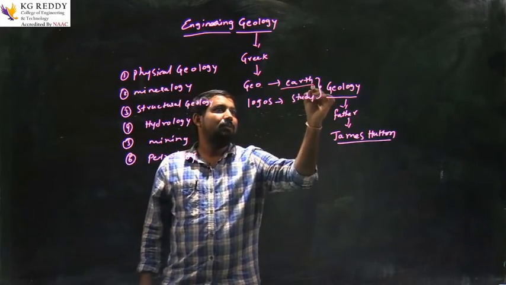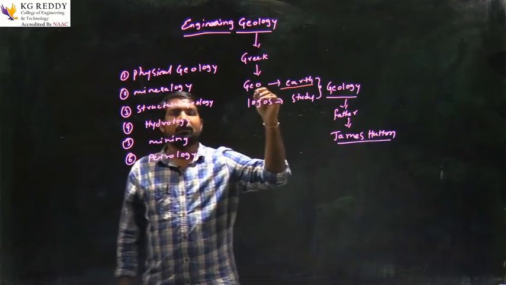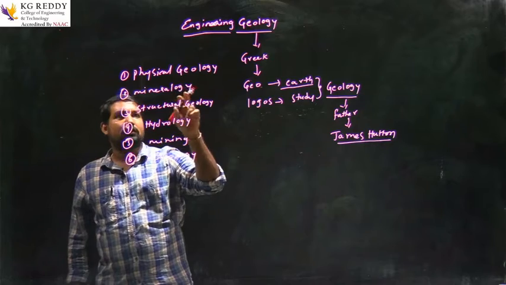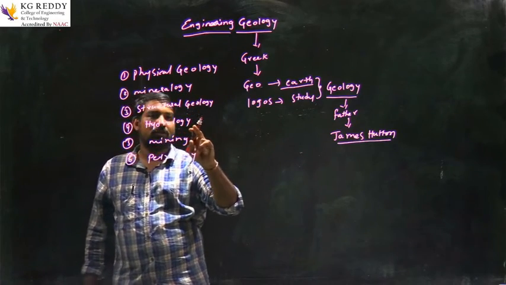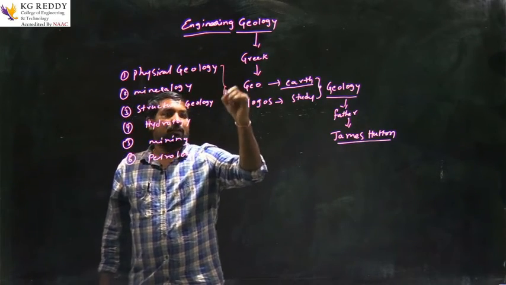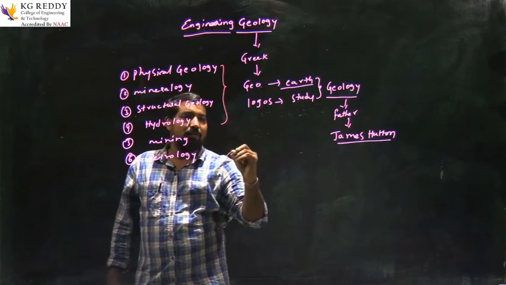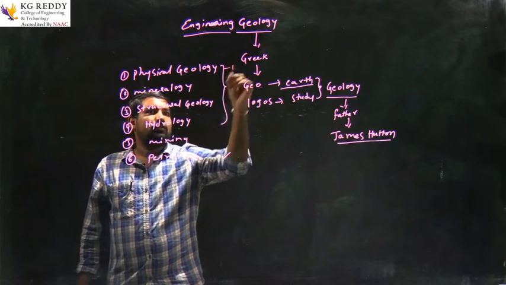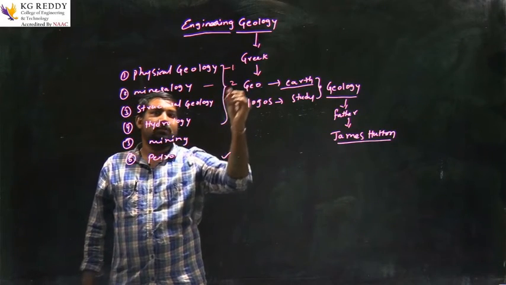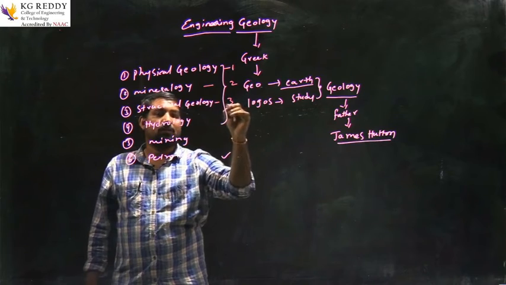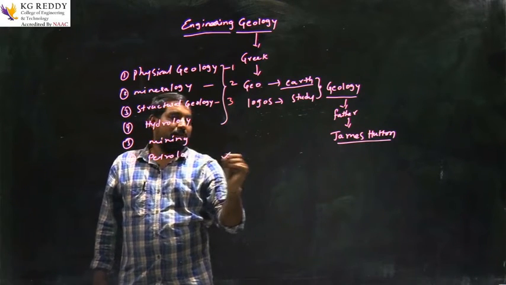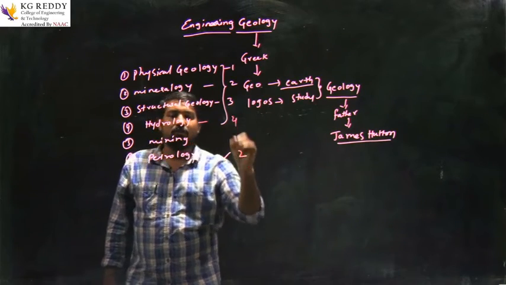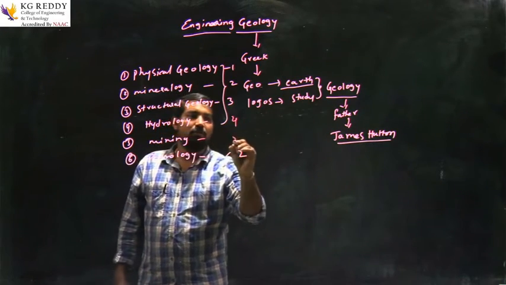Engineering geology is nothing but study of earth. In earth there are several other parts where you will be covering what is physical geology, what is mineral geology, what is structure geology and what is hydrology. These four and the last one will be explained in each unit. Physical geology comes as unit 1, mineral geology comes as unit 2 and structure geology comes as unit 3, and petrology also comes under unit 2, hydrology comes under unit 4 and mining comes under unit 5.